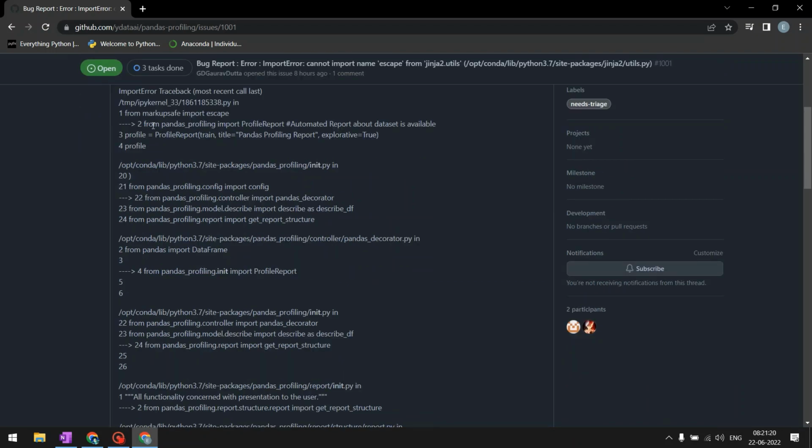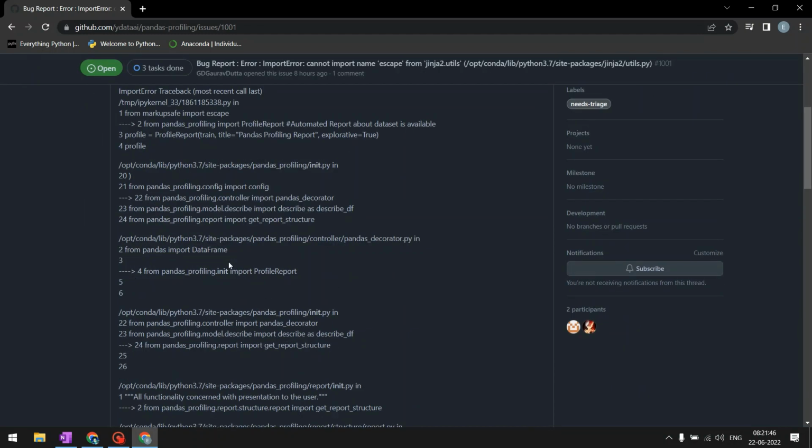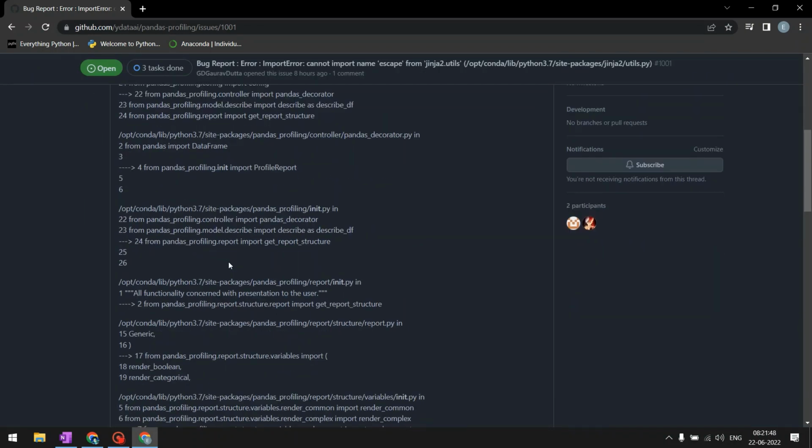So first of all, if you look at this here, the problem, he says cannot import name escape from Jinja2 utils. What does that mean? First of all, it means that there is a reference to a definition or to a variable called escape, and it is trying to be imported from or used from the utils file in the Jinja2 package, and for some reason it's not available.